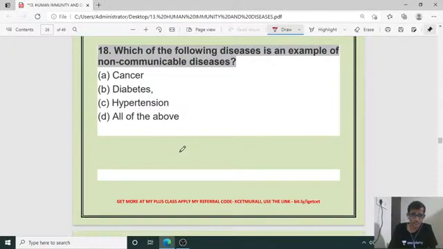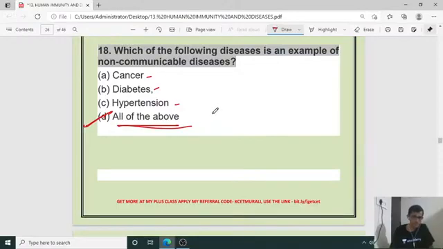18th one, which of the following diseases is an example of non-communicable diseases? Non-communicable means it is not transferred from person to person. Cancer, diabetes, hypertension. So all three options are right. So the right choice is D, all of the above. Non-communicable means it is not transferring from one person to another person in society. You can call it non-spreading diseases. So for the 18th one, D is the right answer. Yes, Manoj, you are right. Mahima, you are right. Yes.